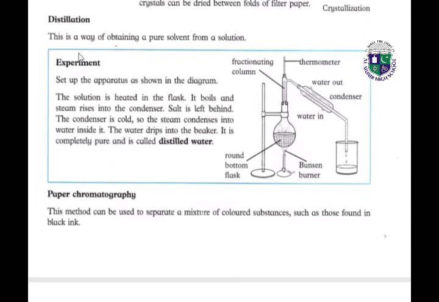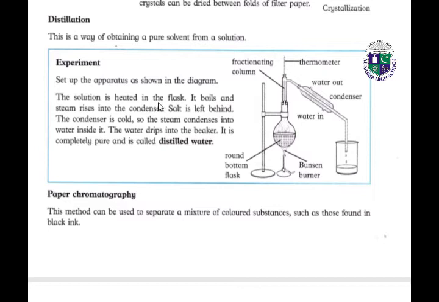Distillation. This is a way of obtaining a pure solvent from a solution. Set up the apparatus as shown in the figure. Here we have the Bunsen burner. Here we have the round bottom flask. Then we have the fractionating column. Then we have the thermometer. Here we have the condenser. When water turns into steam, it goes into these tubes and then into the condenser. It converts again into the pure form of water.